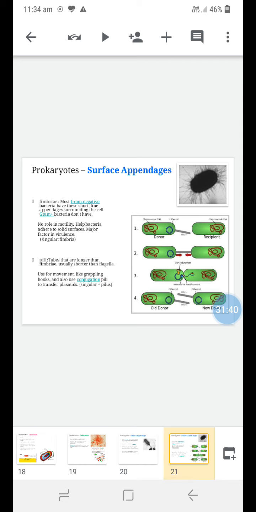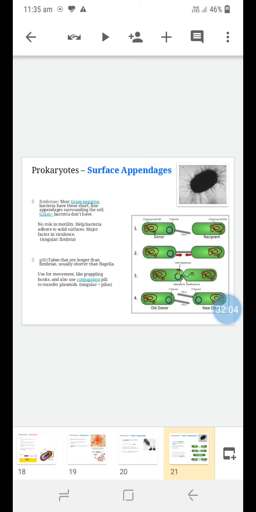Then fimbriae are also there. Most gram negative bacteria have fimbriae, which are short fine appendages surrounding the cell. Gram positive bacteria do not have fimbriae. Fimbriae have no role in motility. They help the bacteria to adhere to solid surfaces, and they are a major factor playing a role in virulence.